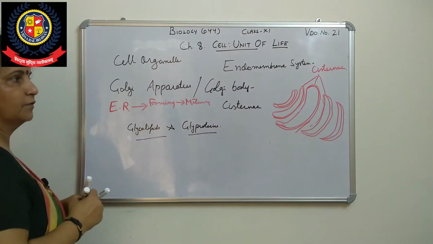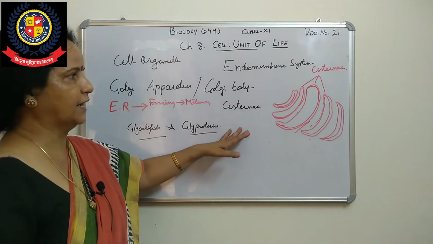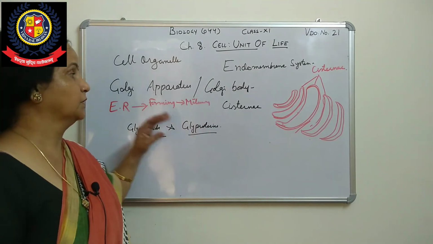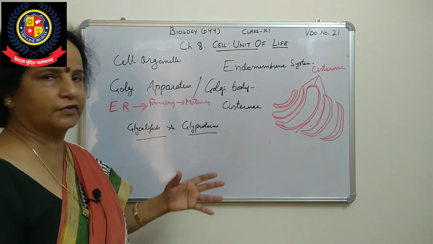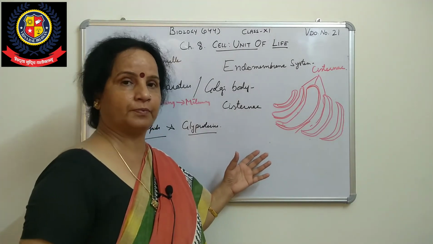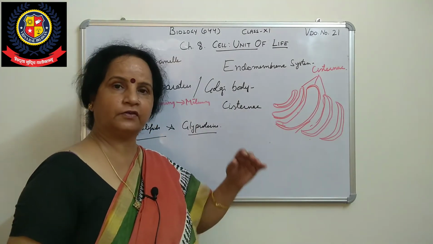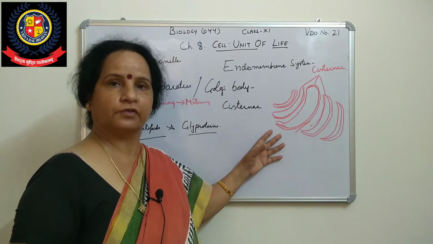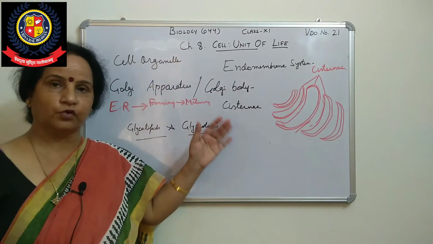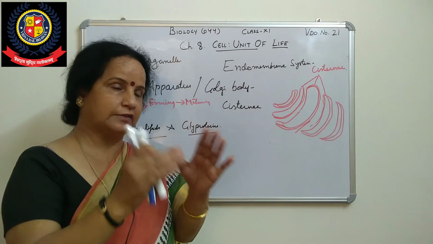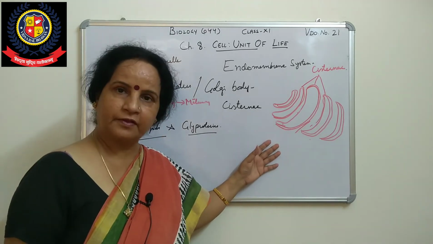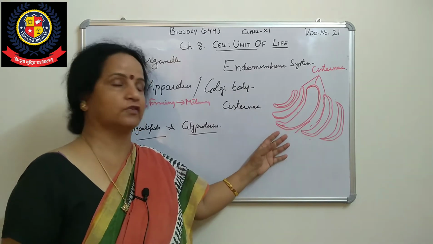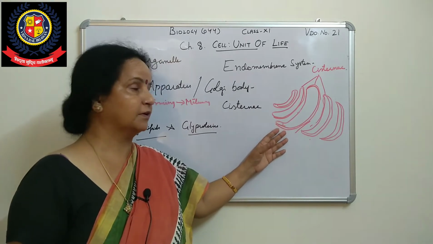Clear? Means here what will be there? We see that first of all Golgi was discovered by Camillo Golgi. Now we have found that some sac-like, disc-shaped structures are there, where one side is convex and the other side is concave. Those sac-like structures he called cisternae. That group or bundle of cisternae is called the Golgi apparatus or Golgi bodies. Because it is not one cell but a group, so now Golgi bodies or Golgi apparatus.